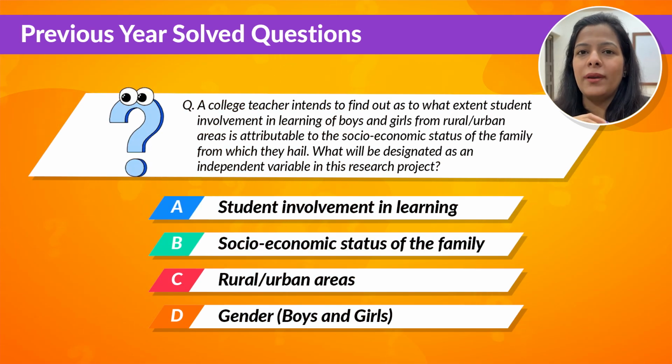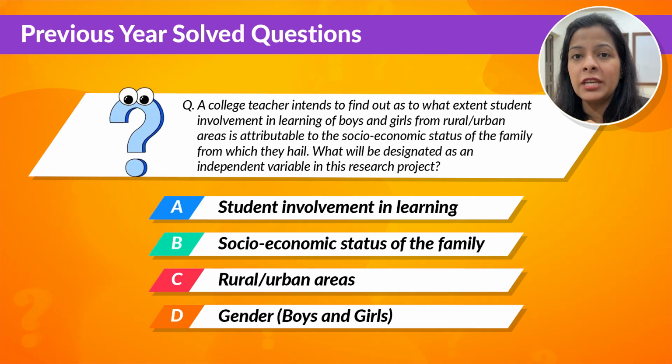Moving on to the next question. The question says, a college teacher intends to find out to what extent student involvement in learning of boys and girls from rural urban area is attributable to the socio-economic status of the family from which they hail. What will be designated as an independent variable in this research project?